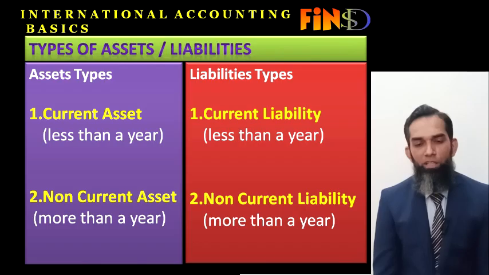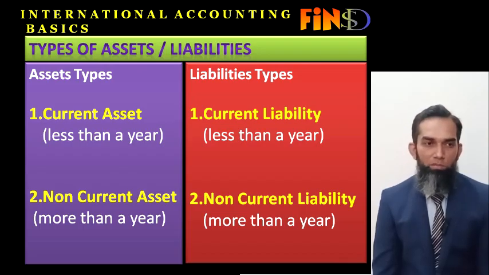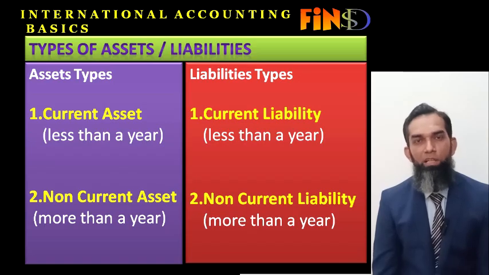The big difference between these two types is that current assets show how much of your assets will be used within one year only. Like cash you can use in 1 year, trade receivables you can recover from your customers in a 1 year period, inventory you can consume within a year.